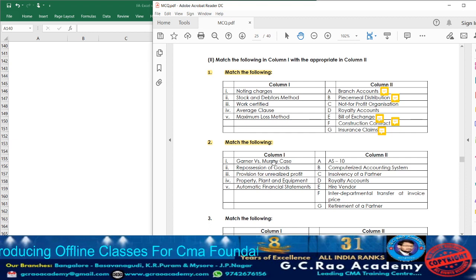First, let us read out column 1. Point number 1, what they are given? Garner versus Murray case, where we come across this particular concept under insolvency of the partnership. When a particular partner will be declared as insolvent, that loss of the insolvent partner will be distributed under Garner versus Murray case.